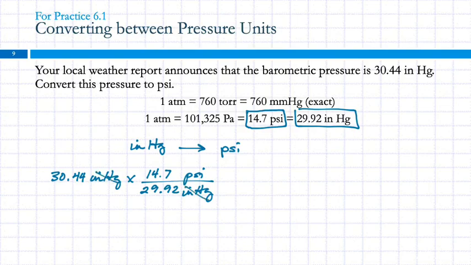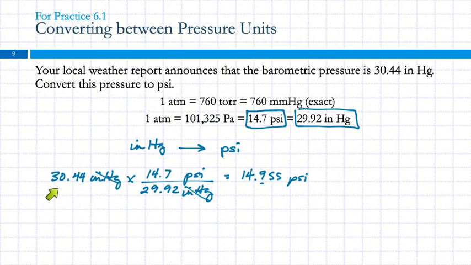The inches cancel out. And my calculator gives me 14.955 and a bunch of other stuff, psi.